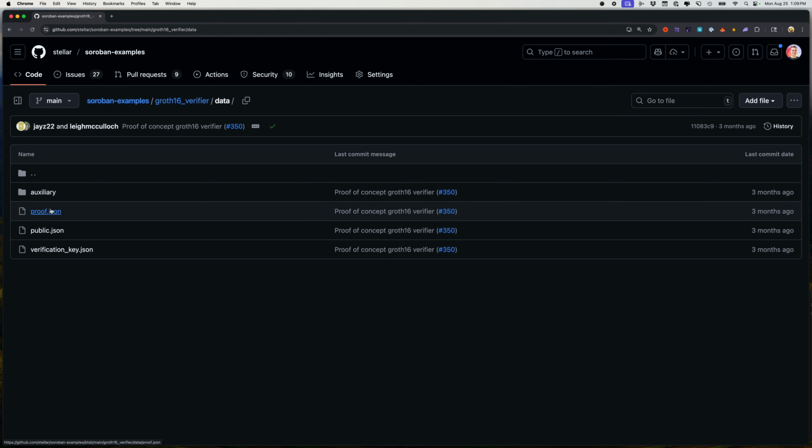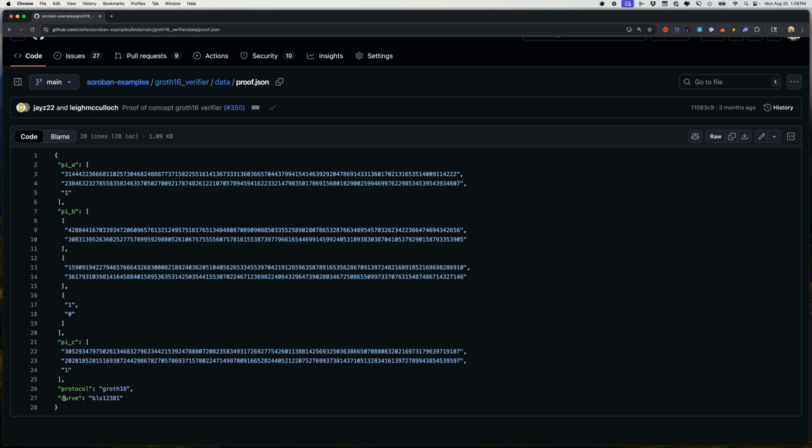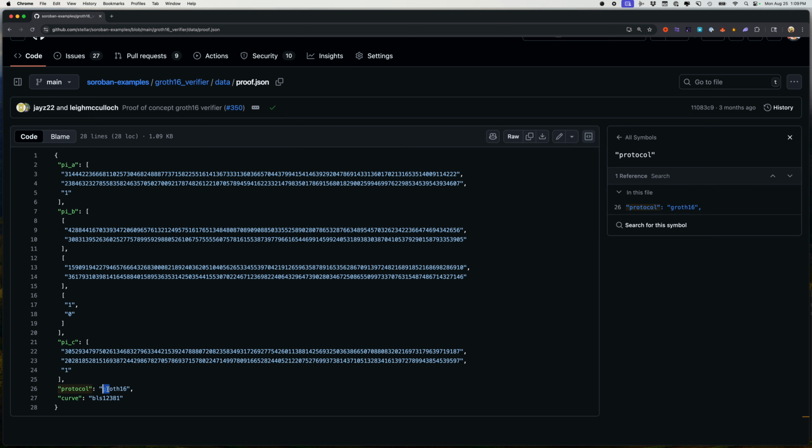The curve is this. If we go to one of these proofs, I think it's included here. The protocol, in our case, is Groth 16, but the curve is the important part, and that's BLS 12381. There are other more popular ones, in Ethereum they have BN256 or something like that, which is actually quite difficult in the AI realm, where most of the time when you start asking AI to do zero knowledge stuff, it's going to use the wrong curve. So you have to pretty explicitly keep telling it, stop it, and use BLS 12381.